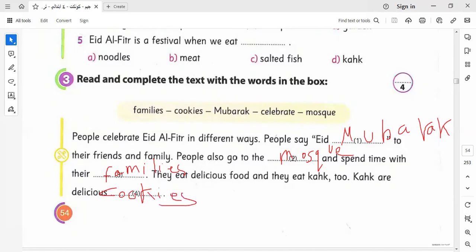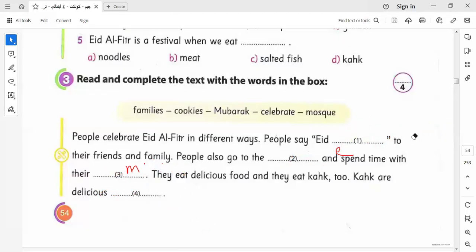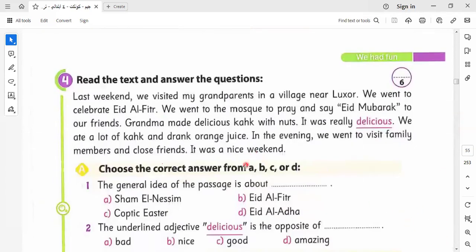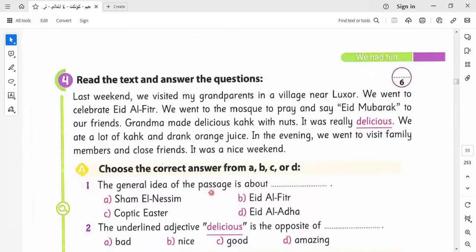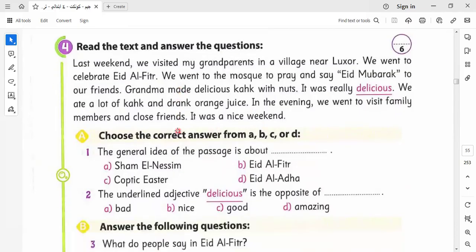Let's continue the rest of the unit. Here we have a text and questions below the text. I would like to give you a note, grade 4. You must read the text carefully before you answer the question, because we have a trick in the text. You must take care when you answer.